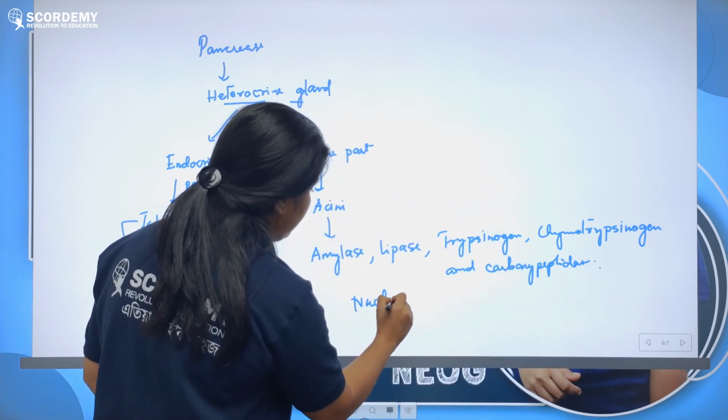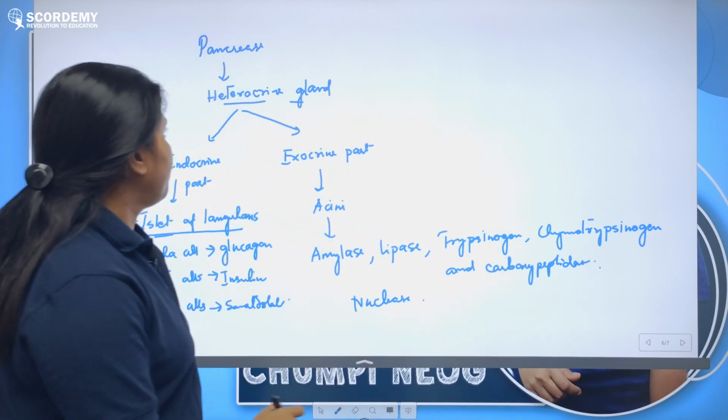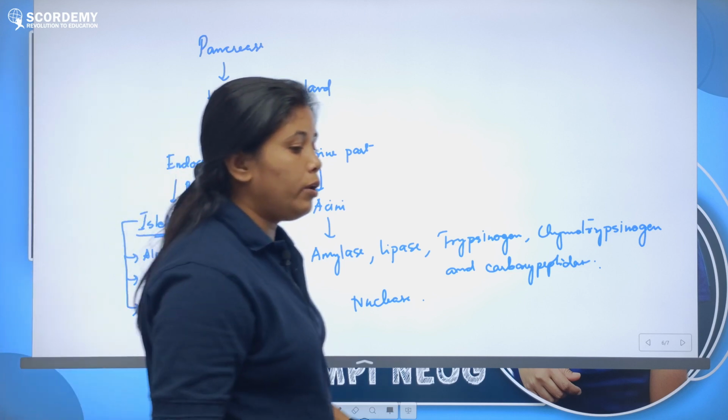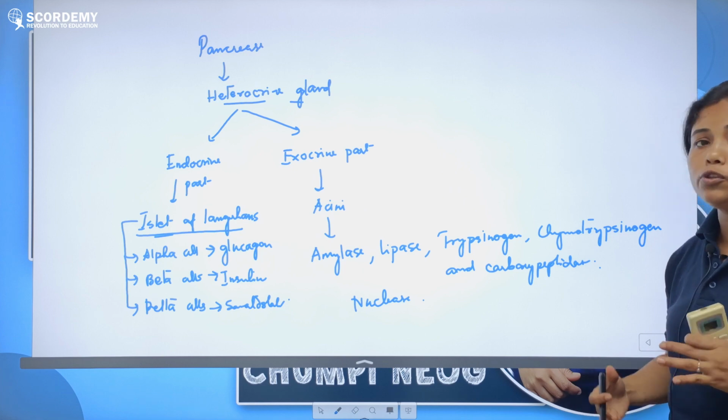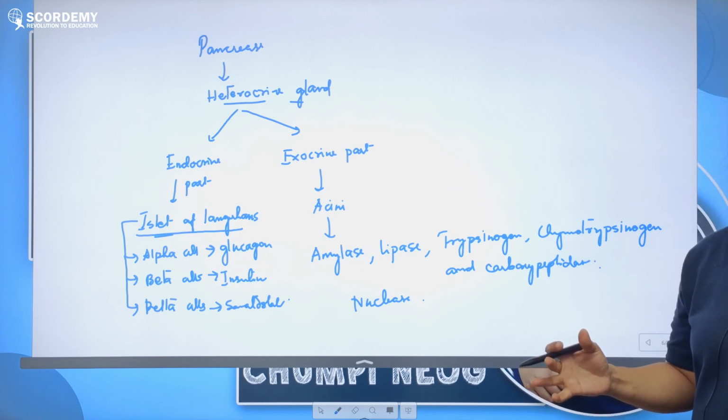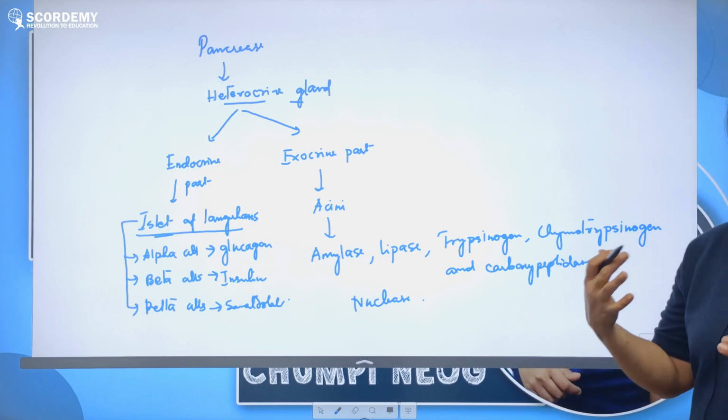So these are the enzymes which are secreted from the pancreas. In presence of all this, ultimately the duodenum will completely digest the food, so that all the food particles are converted to the simplest form, and our body will be able to absorb.